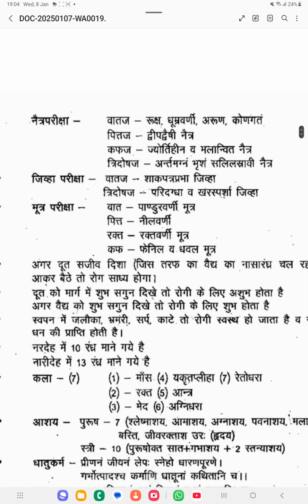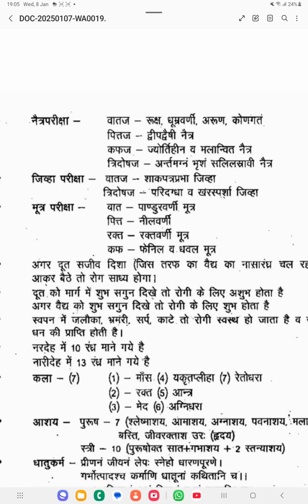He has explained Netra Pariksha also. So in Netra Pariksha, if it is a Vadaja predominant, then the Netra will be having Rukshada. Okay, Rukshada will be there. Dhumra Varna, Aruna, Konagadam. Then if it is a Pittaja, Dvipadeshi Netra. Dvipadeshi means the patient doesn't want to see the light. Okay, like the patient is having an aversion towards the light. If it's a Pitta predominant condition, the patient is having an aversion towards the light, like photophobia type of symptom you will be getting if it is a Pittaja predominant Netra. If it is a Kaphaja predominant, Jodir Hina va Malan Vida Netra, something is sticking in the eye region, so such type of feeling you will be getting.